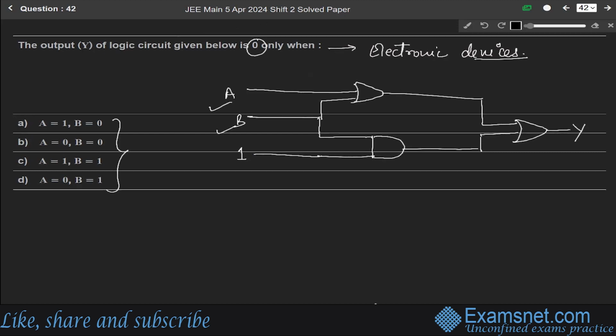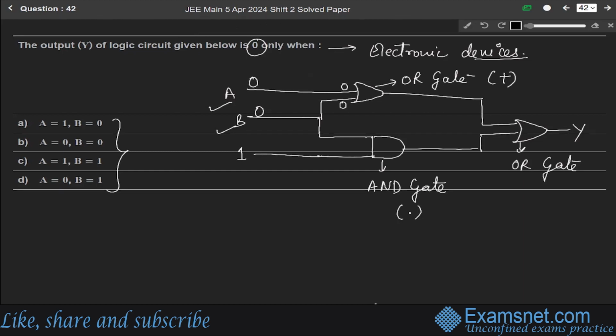In this figure, we know that this is an OR gate, this is an AND gate, and this is also an OR gate. OR gate means plus, AND gate means dot product. So first of all, let us say A is 0 and B is 0. This is an OR gate, so 0 and 0 will be 0 here.